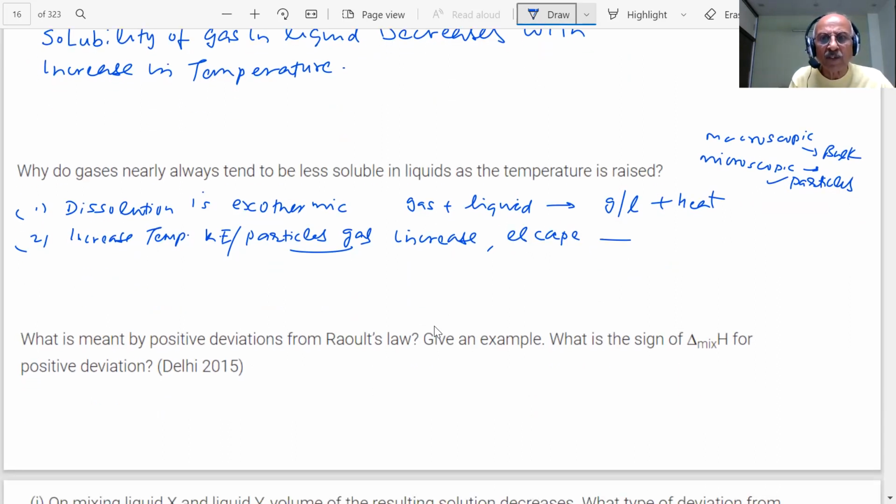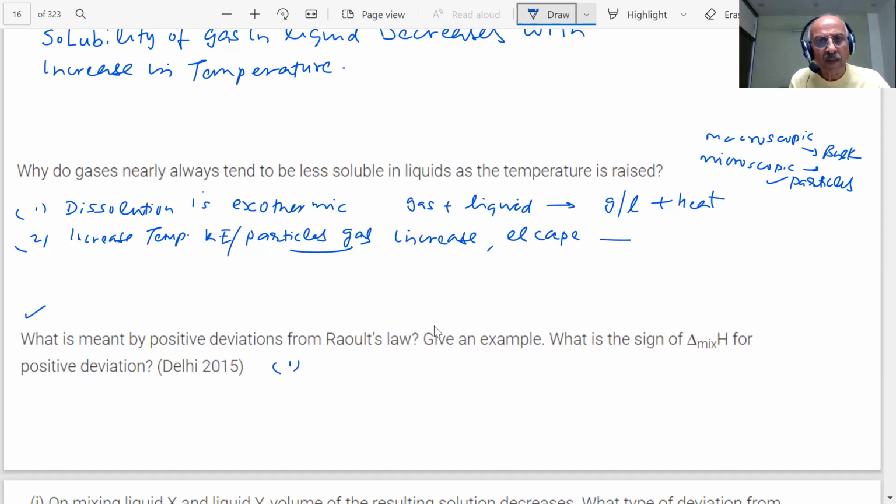What is meant by positive deviation? Give an example. What is the sign of delta mix H for positive deviation? See, such questions are coming in the paper, students. If you know it, you can answer it. You already answered what is positive deviation. What answer are you giving?